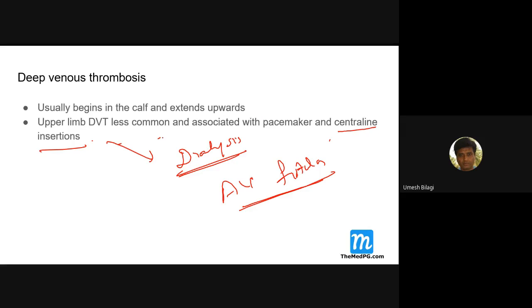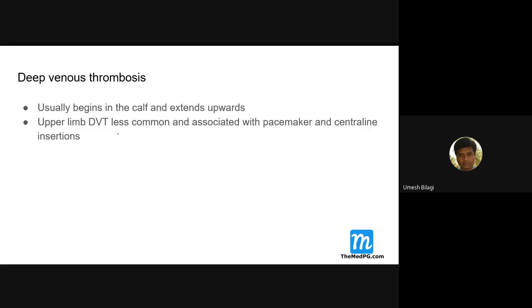Usually upper limb DVT is due to iatrogenic, doctor-induced causes. Lower limb is usually due to what? Immobilized patients, bedridden patients; prolonged immobilization causes lower limb DVT. Upper limb is most commonly due to iatrogenic causes. You should know that.